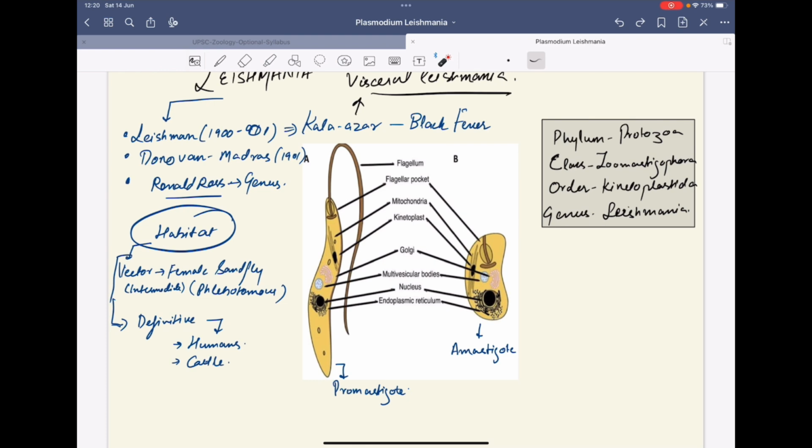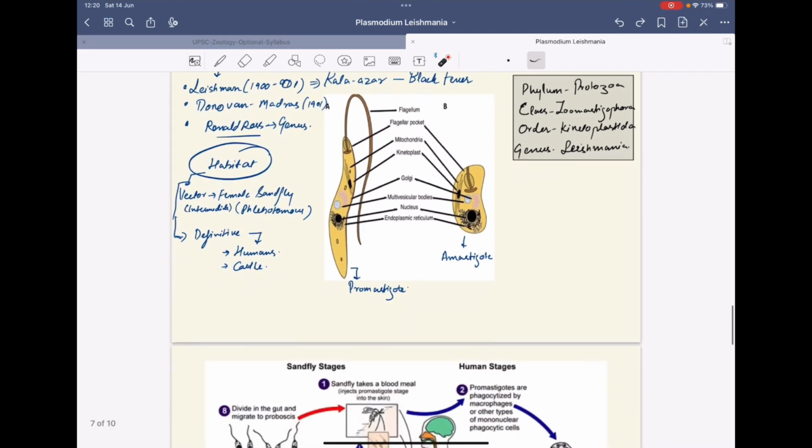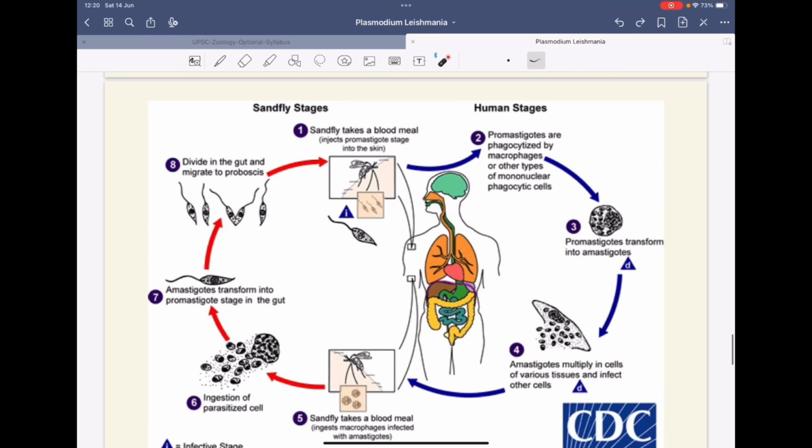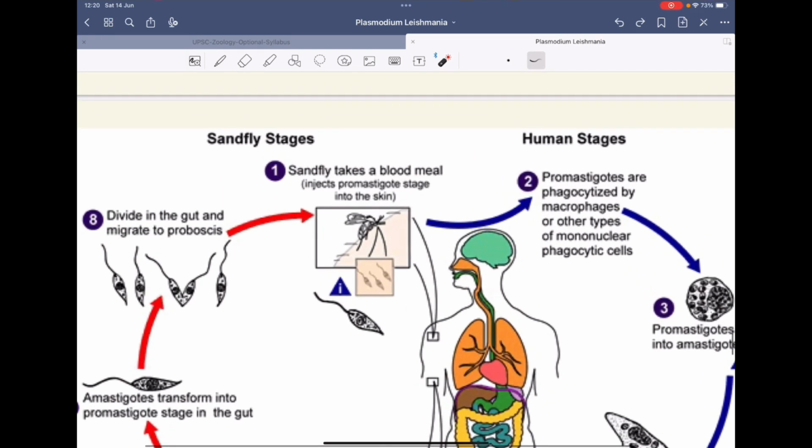You will see that the systematic position is phylum Protozoa, class Zoomastigophora, order Kinetoplastida, and genus Leishmania. And here the species will be donovani. If you observe the life cycle of Leishmania, you will see that this particular sandfly Phlebotomus will come and take up the blood meal, and it will inject the promastigote stage in the skin.